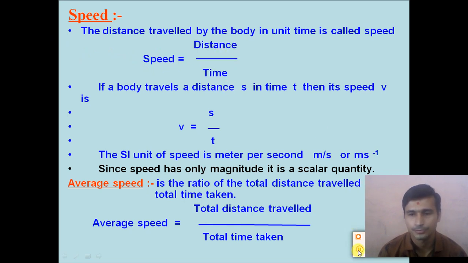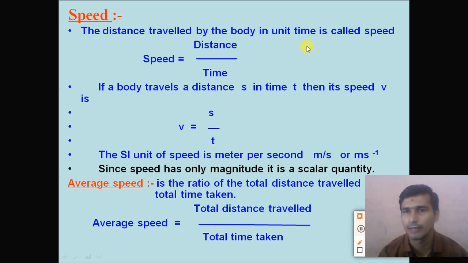Suppose a car travels a 50-kilometer distance in 2 hours. So what will be its speed? The distance traveled by the car is 50 kilometers and the time taken is 2 hours.